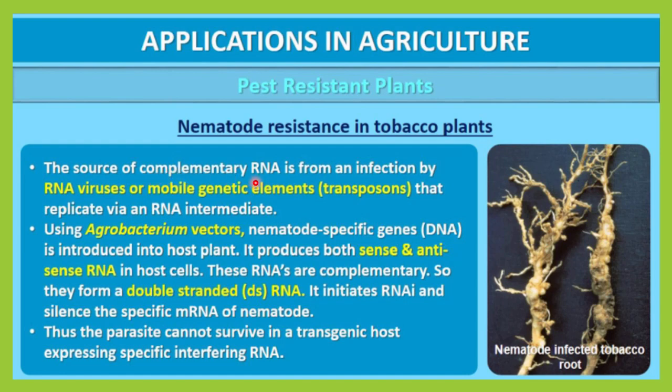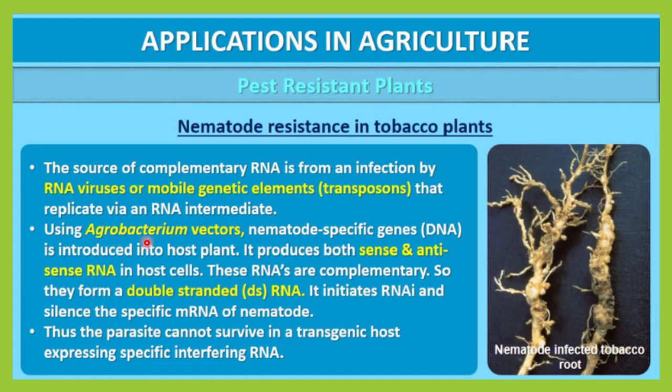So how can we use this? The complementary RNA source will be RNA viruses, or also you can use a mobile genetic element, that is, transposons that replicate via an RNA intermediate. And using an Agrobacterium vector, you know very well Agrobacterium tumefaciens acts as a plant vector. That is one kind of bacteria.